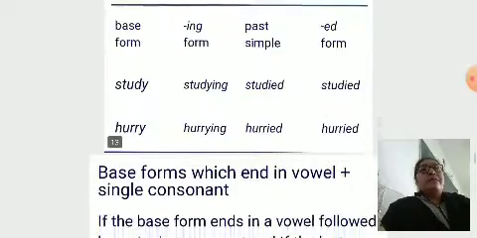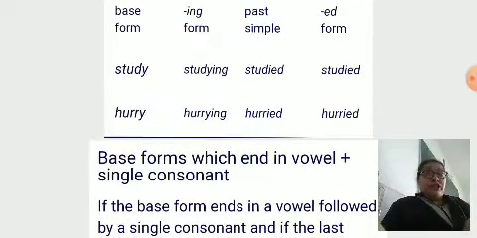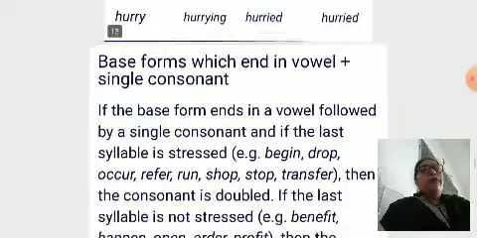Look here, some examples I mentioned. Study, studying, studied, studied. When we convert to past form and past participle, we convert y into i and add ed. Hurry, hurrying, hurried, hurried. Carry, carrying, carried, carried. Marry, marrying, married, married.